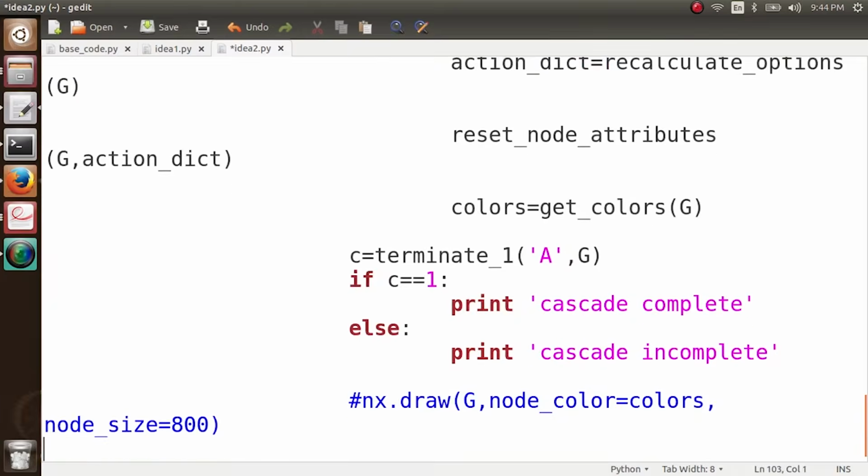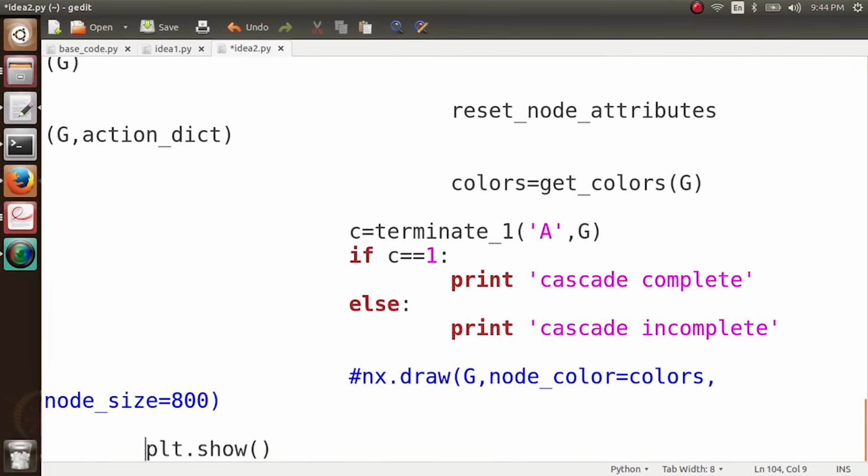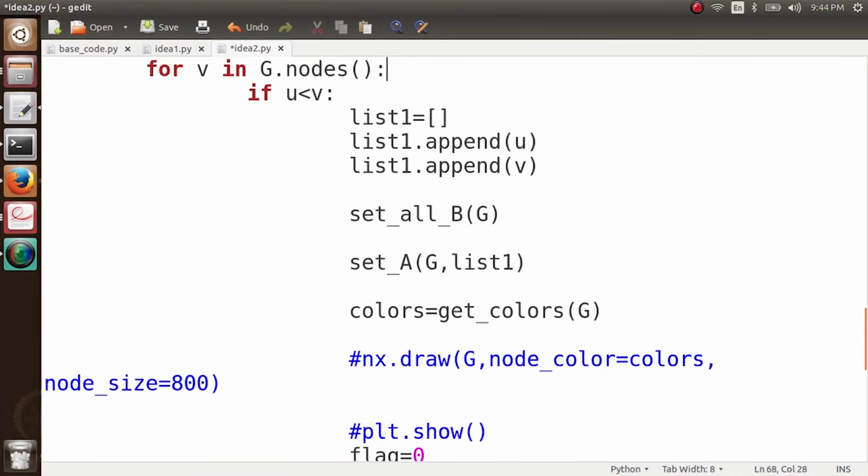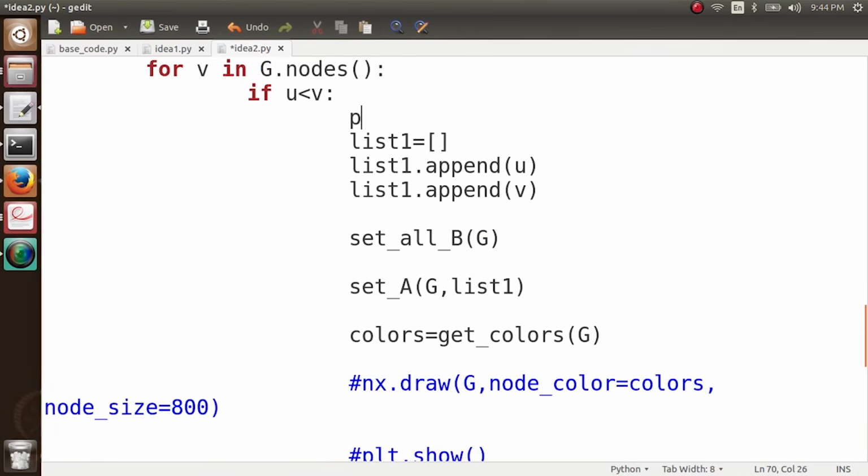And here also we do not want to draw this graph. Okay, and also I print the values of u and v here so that I know what is happening, for which nodes we are getting the particular result.